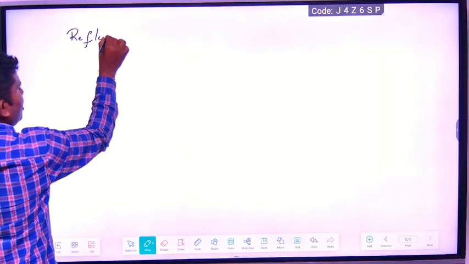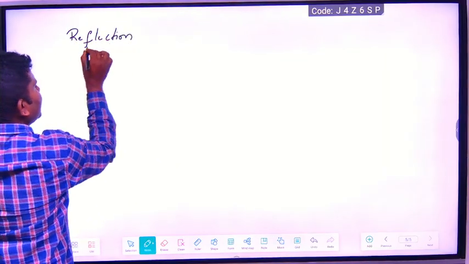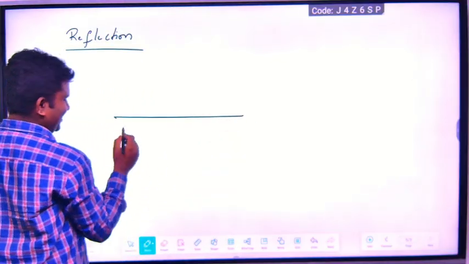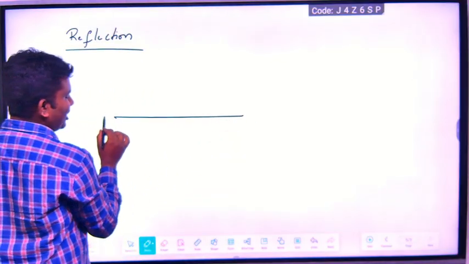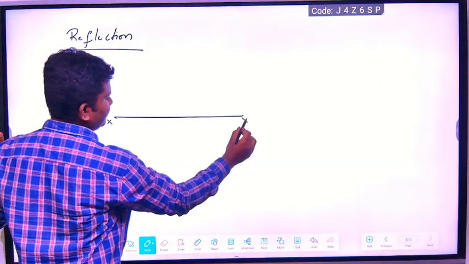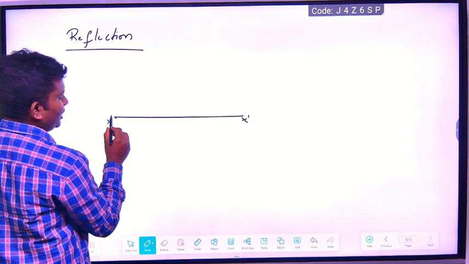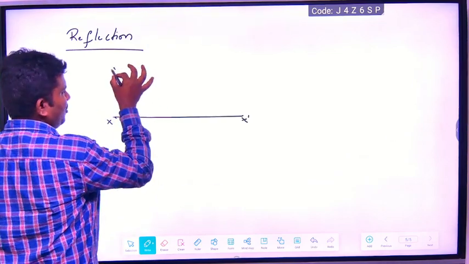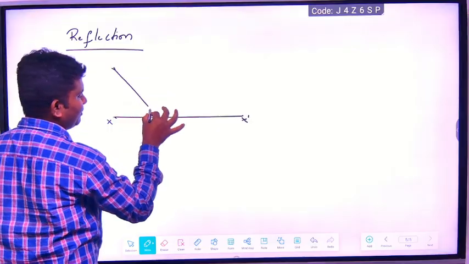I discussed it already. When the light ray passes from one medium to another medium, and when the light ray falls on any medium, for example x and x dash, I will take just the surface of the medium. This is one medium, for example, glass, or any opaque medium.